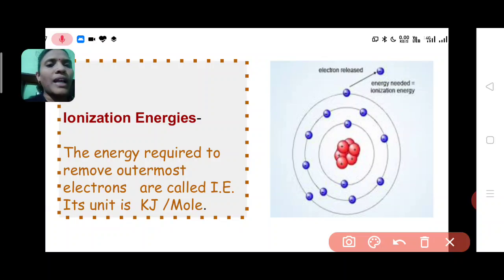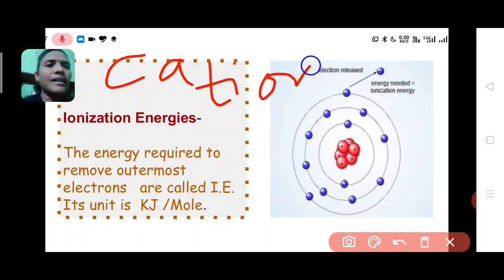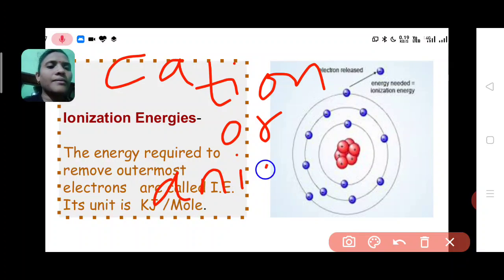So there are two types of ions, cations and anions. So ionization means to form ions, that is cation or anion. This is called ionization.